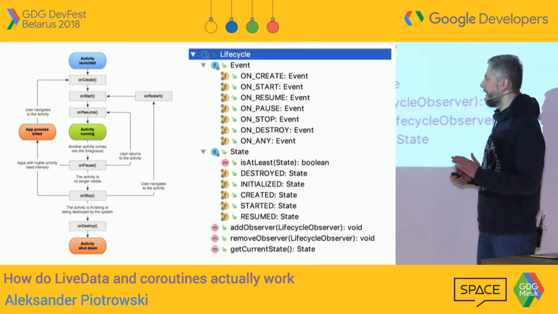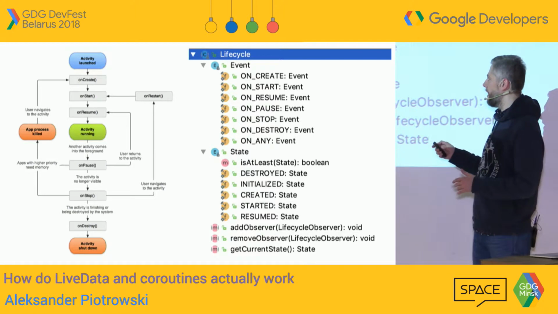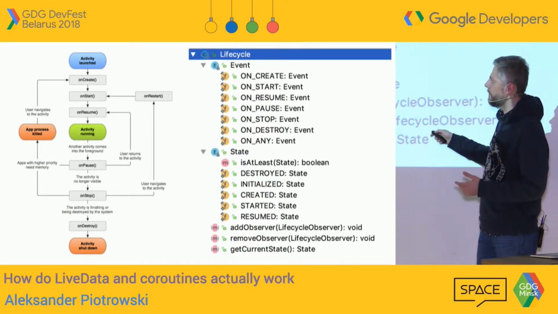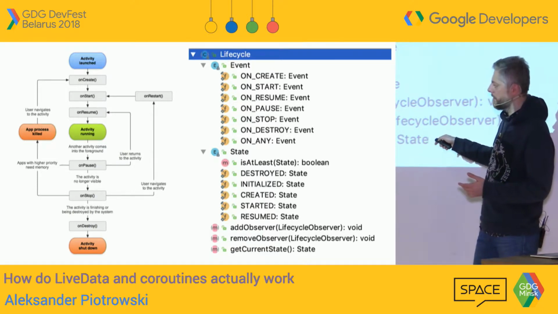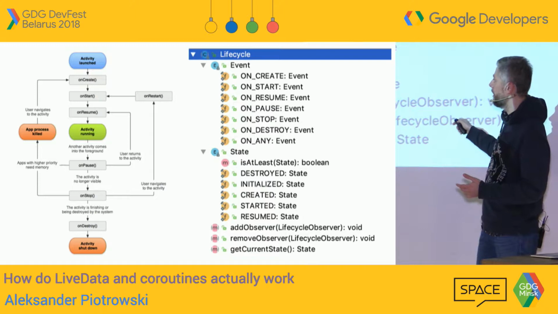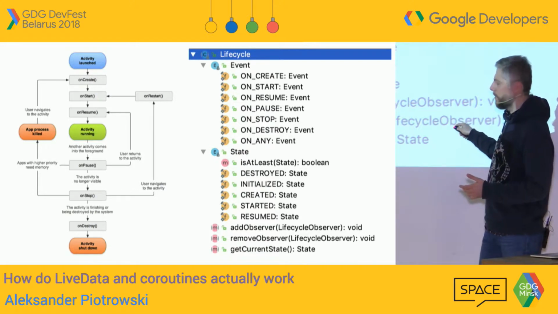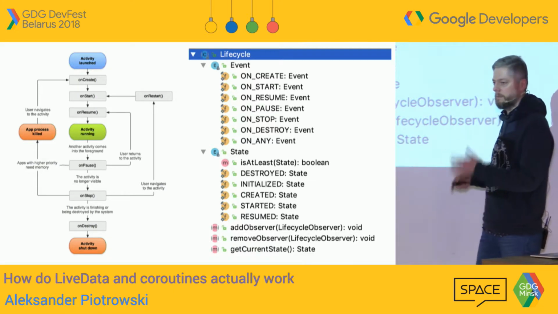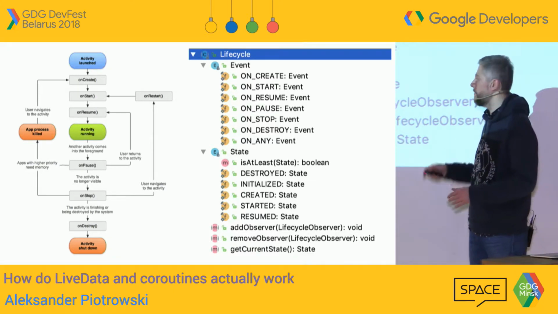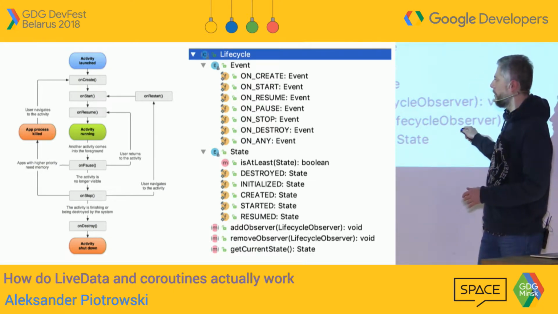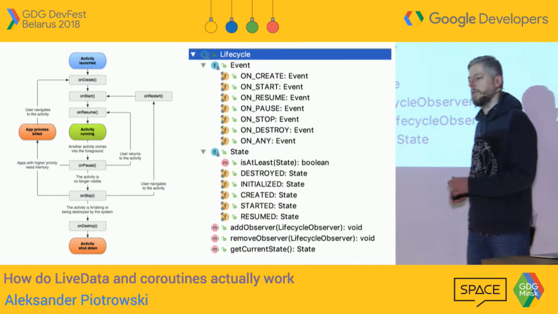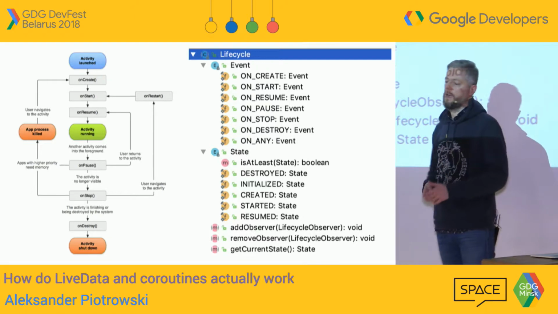The only funny thing here is that there are events for all the changes in here, specifically for pause, there is an event called pause or stop and whatnot, but there is no paused state. This is one thing that is always confusing when you start using it. After a month or two, it's clear. When you pause, you go back to the created state. When you stop, you go back to the started state. So there is no stopped state.